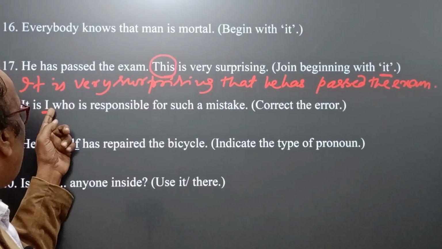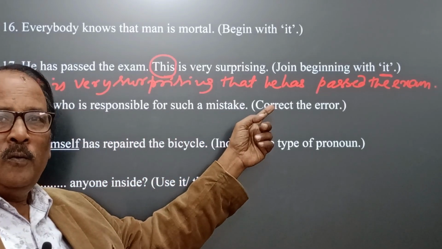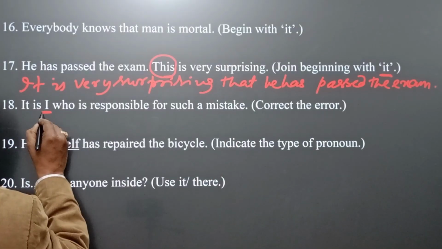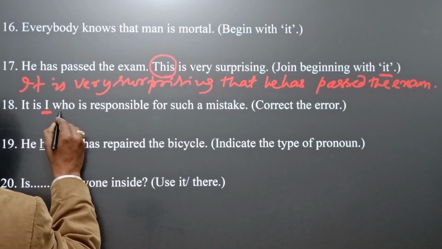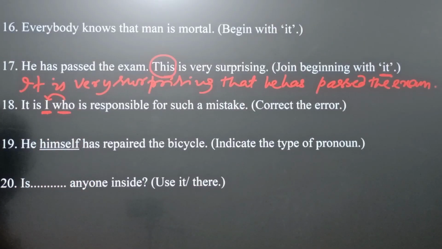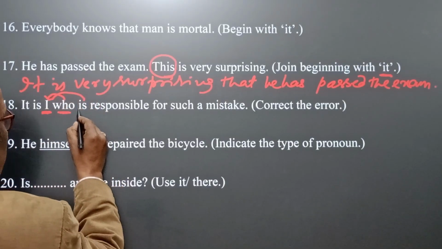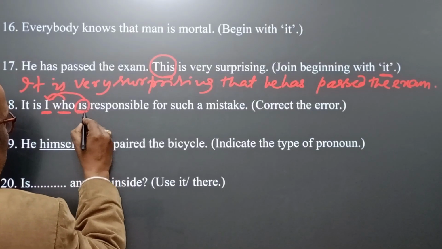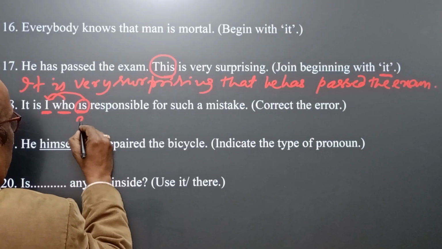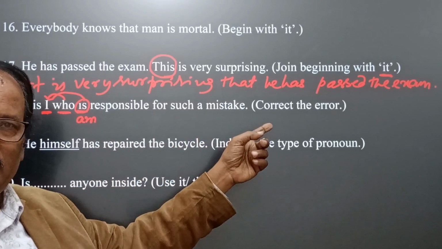Number 18. It is I who is responsible for such a mistake. Here we have to correct the error. Whenever antecedent is I and the relative pronoun who, yes, refers to the antecedent. Okay. But verb usually keeps relationship with I. Therefore, is here is the wrong answer, and the right answer is am. It is I who am responsible for such a mistake.